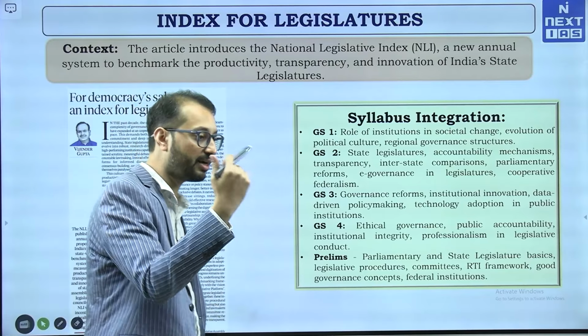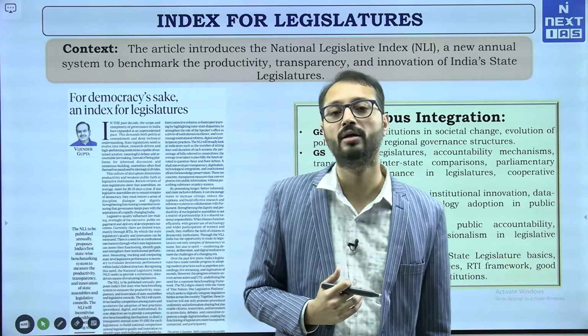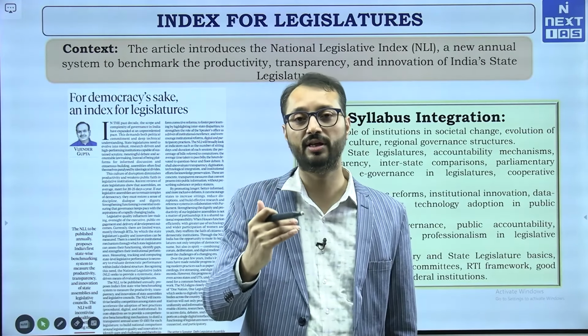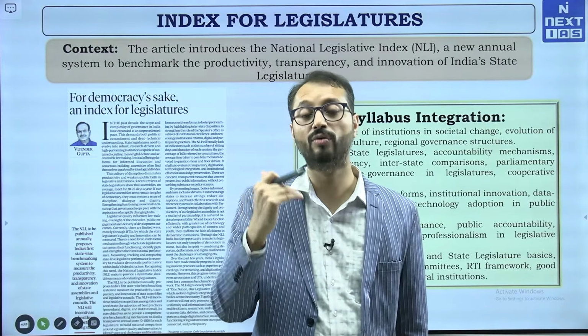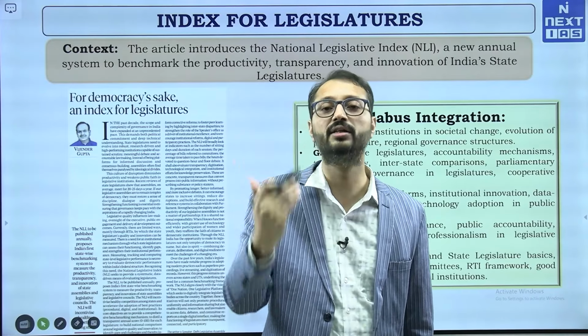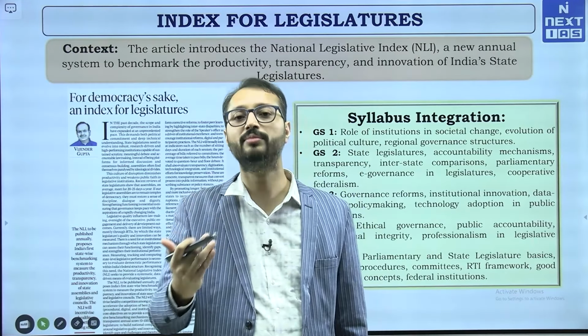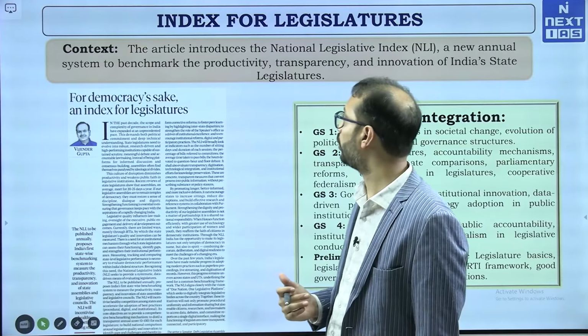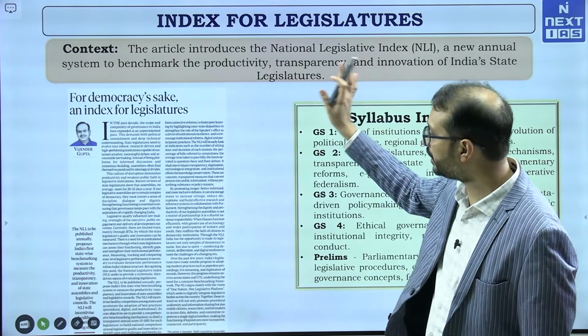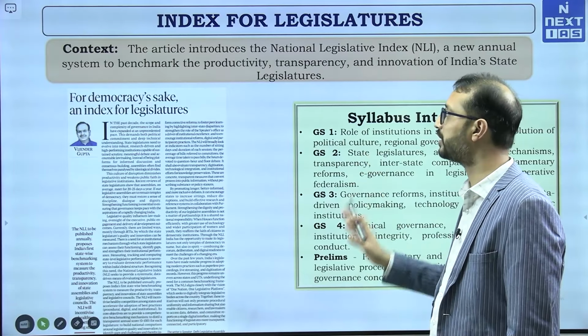It will strengthen the federal structure of India, strengthen parliamentary oversight, bring more confidence and trust, and improve outcomes at the legislative level. So, we will understand what this article says.